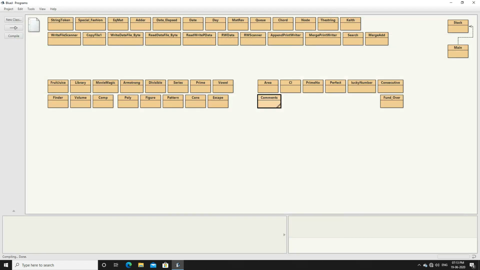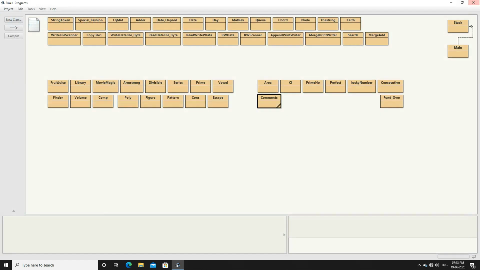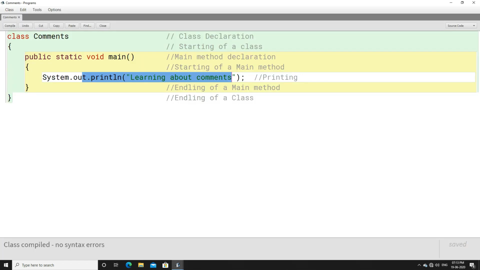Now let us execute the program. Here we can see learning about comments is getting printed. Whatever you have written within the single line comment is not getting printed, right? And now you must be thinking, sir, do we have to write a comment on each and every line? Look, it completely depends on you whether you want to write comments or not.